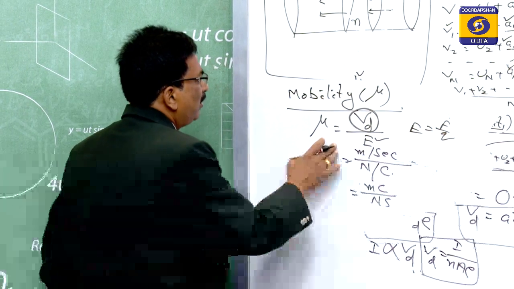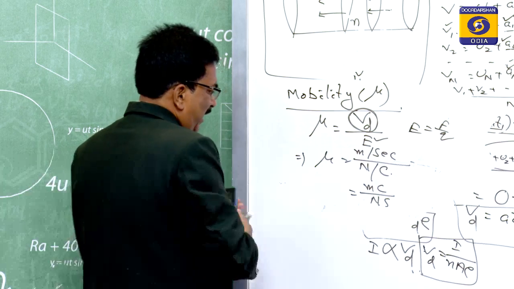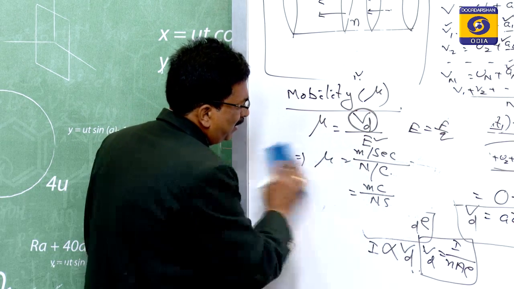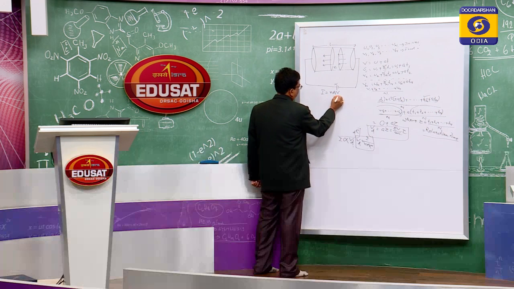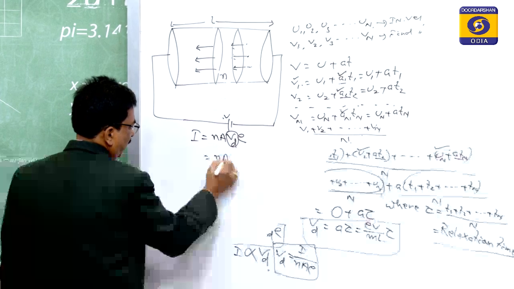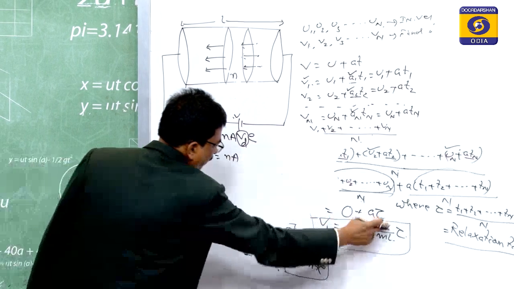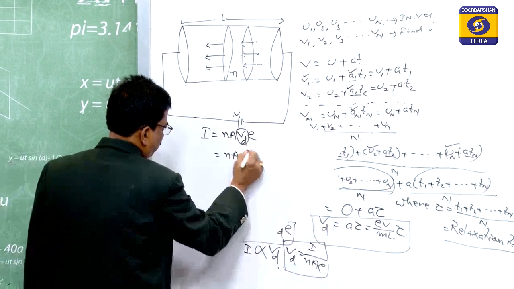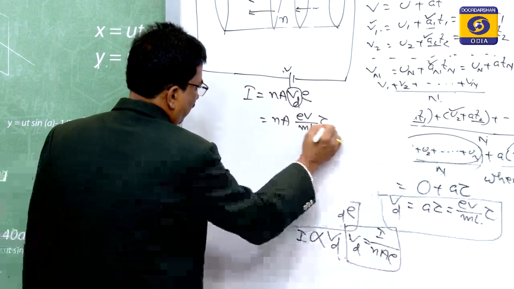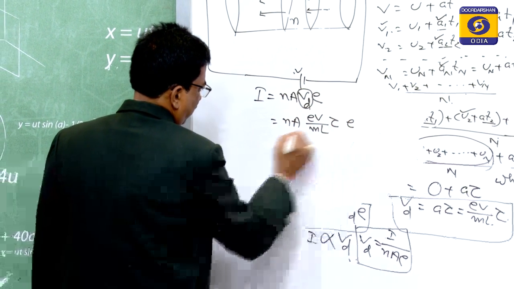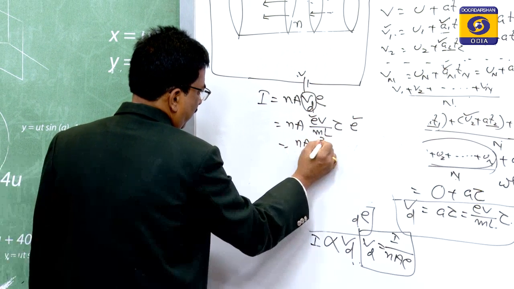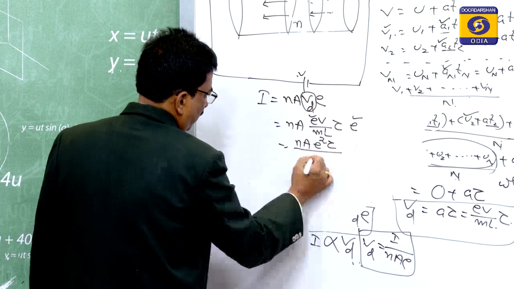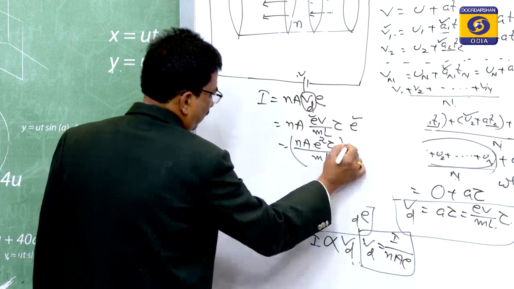If the mobility and the electric field are there, then due to the electric field, the current and the drift velocity have a relation. I is equal to N A V_d e. This V_d is the drift velocity. V_d is equal to eV by m l into tau. So this is equal to eV by m l of tau, then another e is multiplied. So this is equal to N A e square tau by m l of V.